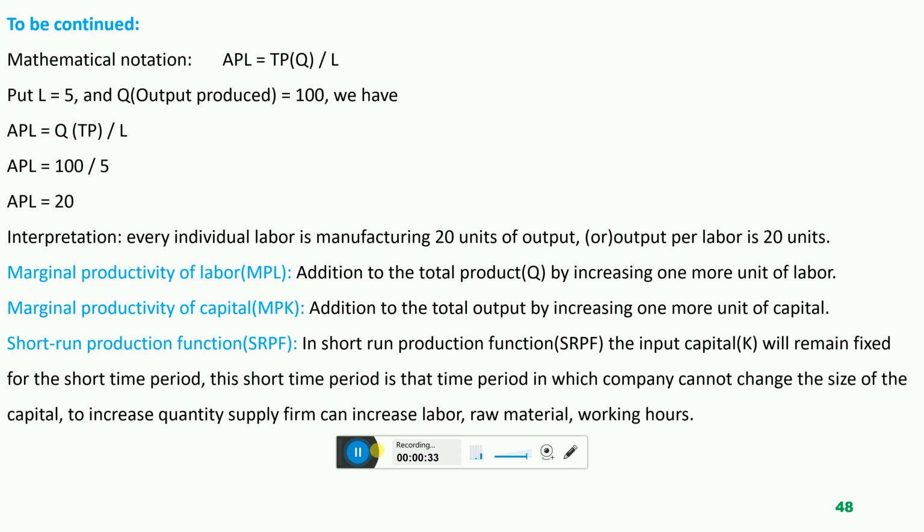But we started discussing short run production function. Short run means a short time period. Now, if demand for the goods and services that the company supplies increases and the company wants to increase supply in the short run, in the short time period, how can the company increase this supply? So we are elaborating a few assumptions about the short run production function.